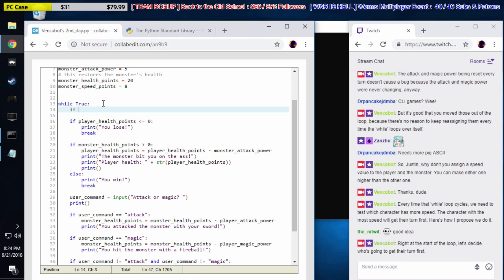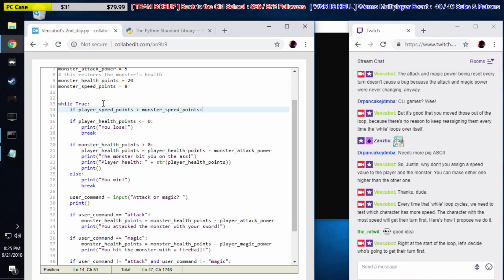If player speed points is greater than monster speed points, then let's get them a turn, right?